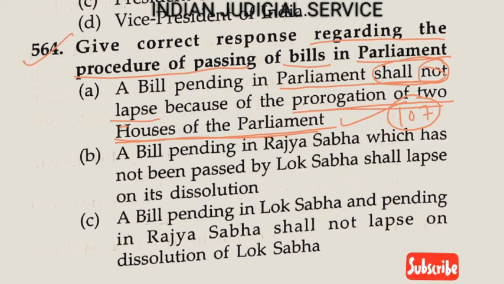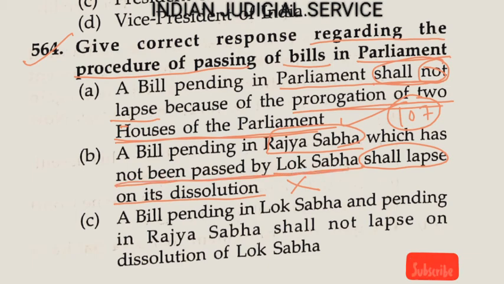Now option B, a bill pending in Rajya Sabha and which has not been passed by Lok Sabha shall lapse on its dissolution. So this statement is absolutely wrong here. A bill pending in Rajya Sabha which has not been passed by Lok Sabha shall not lapse on its dissolution.